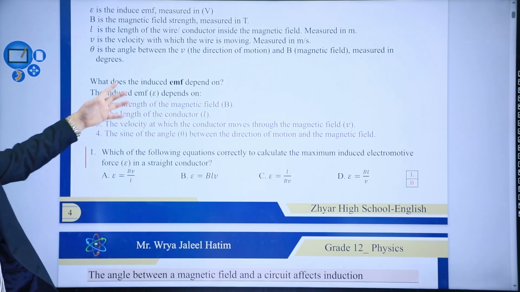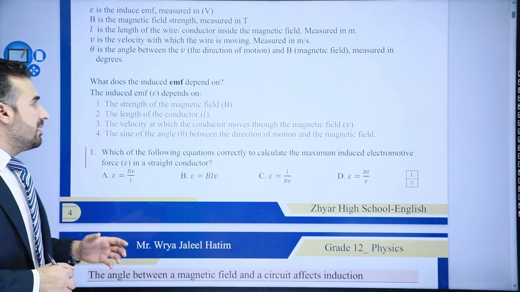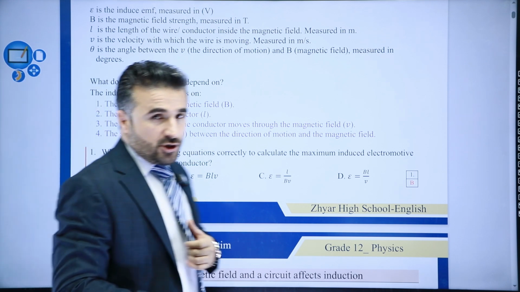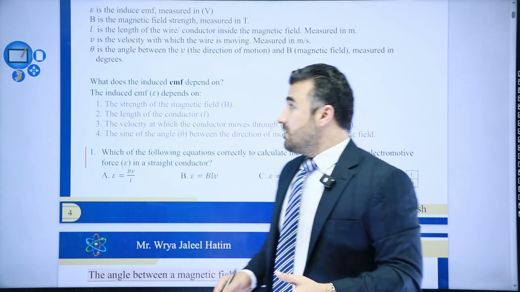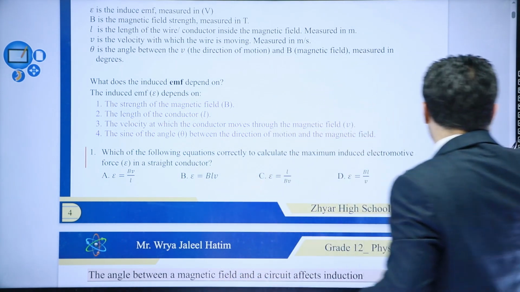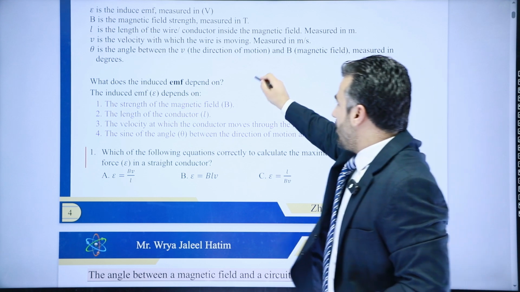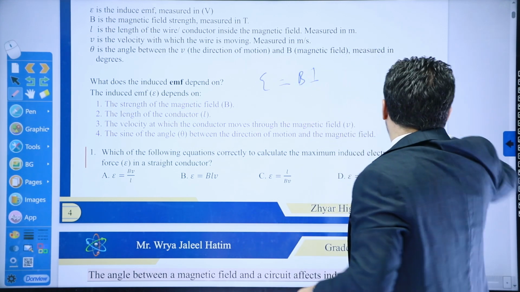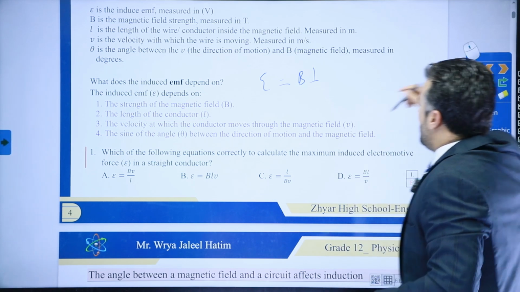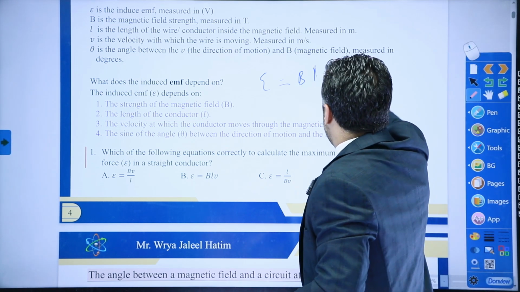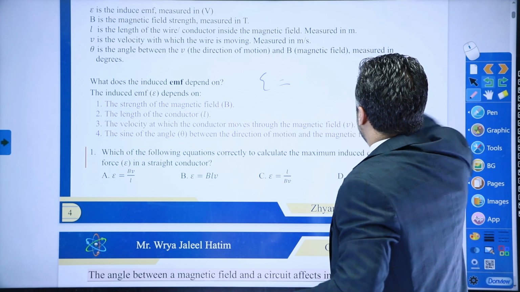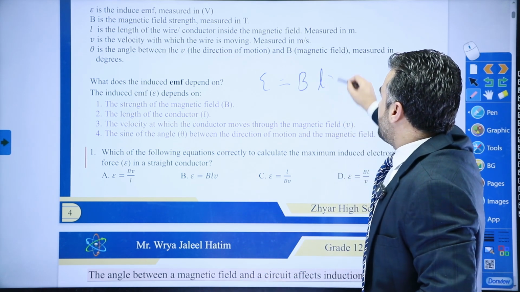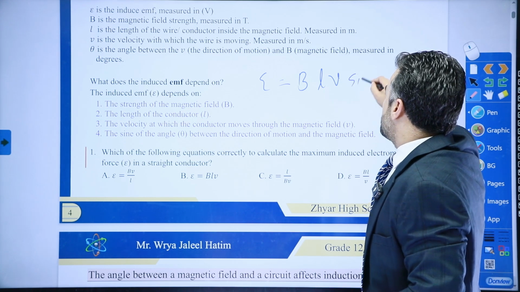Okay, we have a question now. It says, what does the induced electromotive force depend on? Whenever you get questions like this, always write the equation. Electromotive force equals B, L, V. Once again, magnetic field times the length of the wire times the velocity, and then of course sine theta as well.